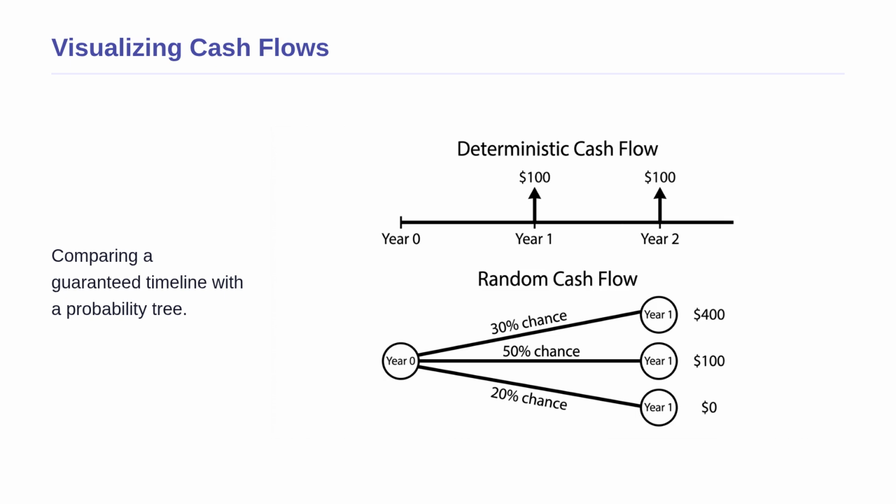On the bottom, you see the random cash flow, represented as a probability tree. From year 0, the future splits into 3 distinct branches. Each branch represents a different state of the world, labeled with its probability and its specific cash flow outcome. This visual perfectly captures the difference between a guaranteed path and an uncertain future.